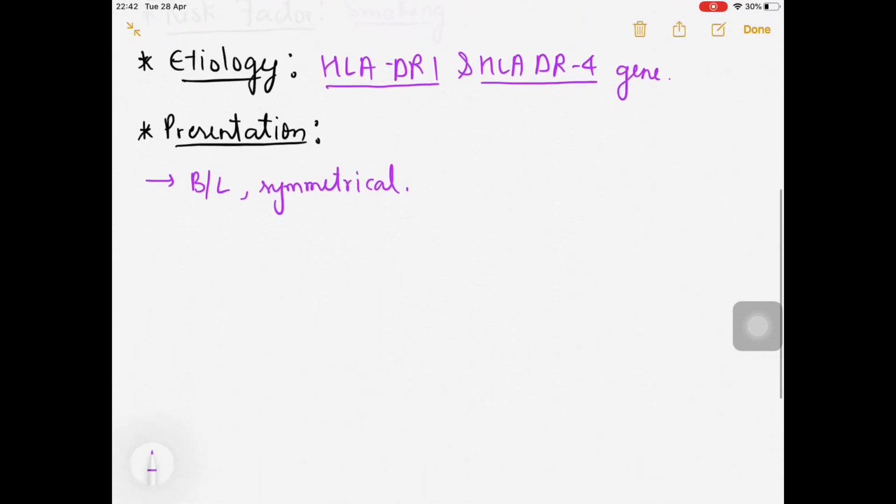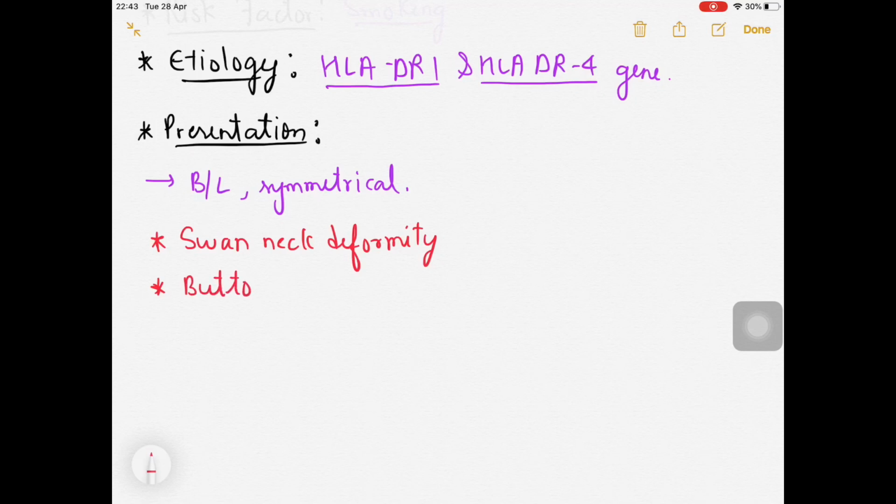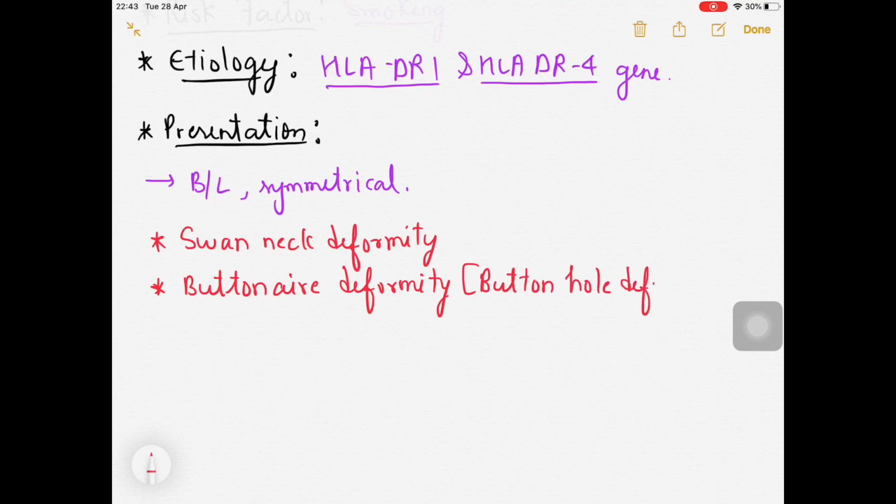Now we have some special names for some of the deformities. For example, we have swan neck deformity, which is seen in rheumatoid arthritis. Then we have Boutonniere deformity, which is also seen in rheumatoid arthritis. It is also called buttonhole deformity because it looks like a buttonhole. Then there is one more deformity, the Z-line deformity.